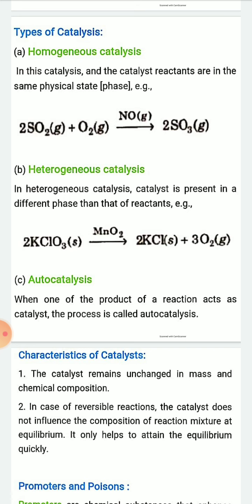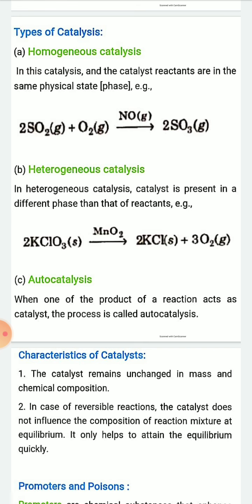In homogeneous catalysis, the catalyst and reactants are in the same physical state, that is, in the same phase. For example, in the formation of sulfur trioxide from sulfur dioxide and oxygen gas, nitric oxide is used as catalyst. You can see here all the reactants and product are in the same phase, that is, gaseous phase. Sulfur dioxide is in gas phase, oxygen is in gas phase, and nitric oxide is also gas phase. Nitric oxide is the catalyst here.